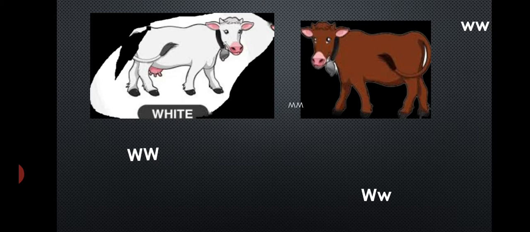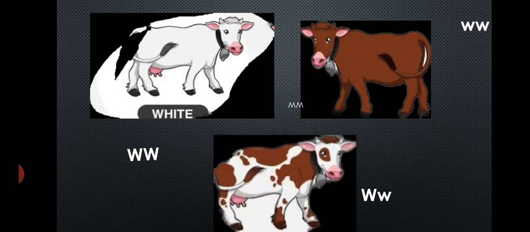What happens when the cross is made between the white colored cow and the red colored cow? Then the F1 generation is surprising. It is exactly opposite to Mendel's. Patches are observed, white as well as red, and such a cow is called a roan cow. The genes are capital W and small w.